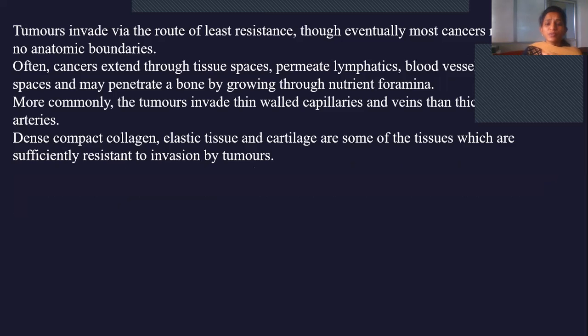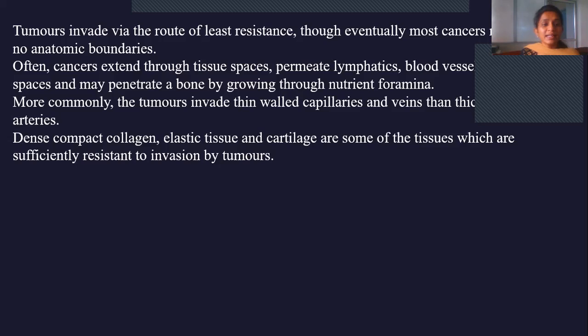So how do these tumors invade? How does it spread to surrounding tissues? How does it take place? It takes place through the route which has very little resistance. Where there is more resistance, it cannot easily pass, right? So these tumors invade via the route of least resistance. Where there is least resistance, through that route these tumors start invading. And they do not have any anatomic boundaries. Where no anatomic boundaries are present, it will first choose to invade there.